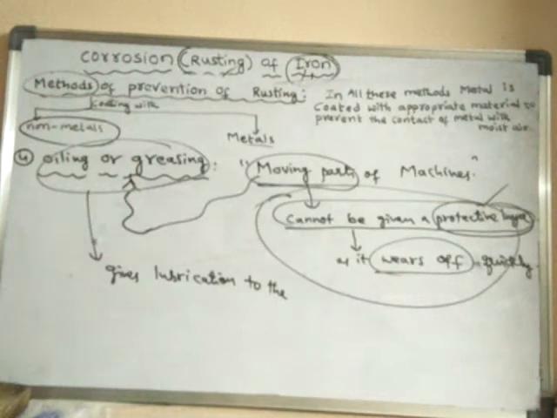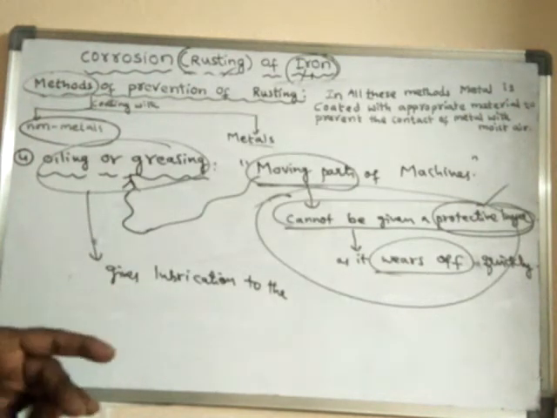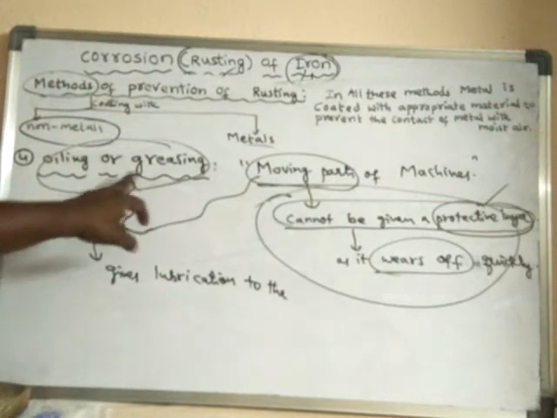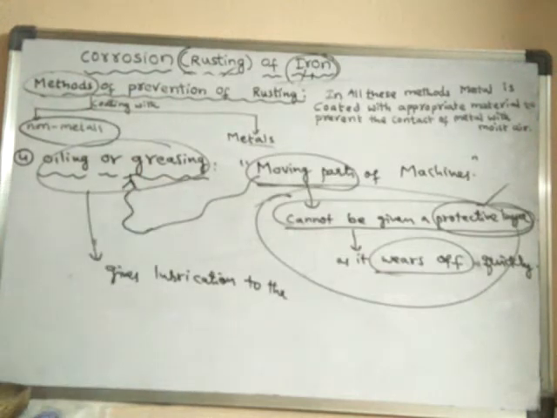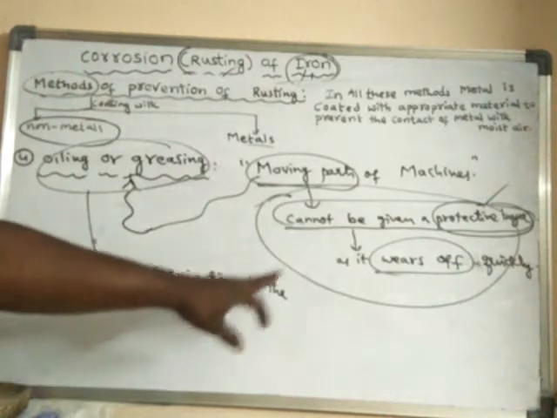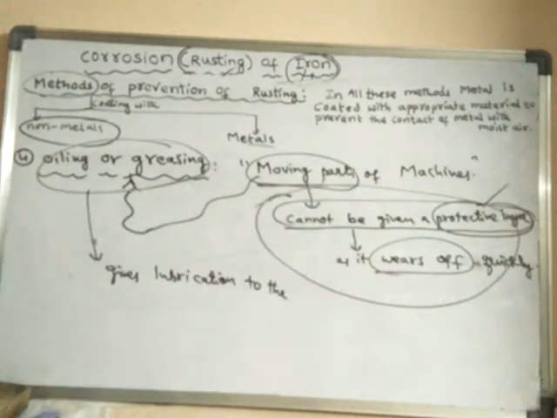So there are two uses. One is that oiling or greasing can prevent rusting, and also it gives lubrication to the moving parts of the machine.